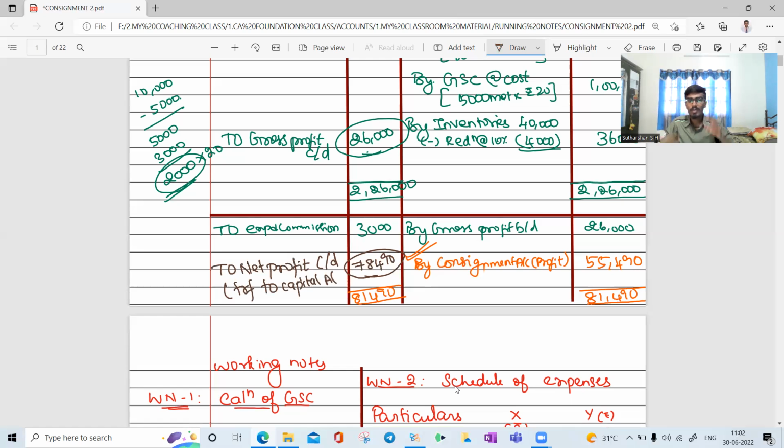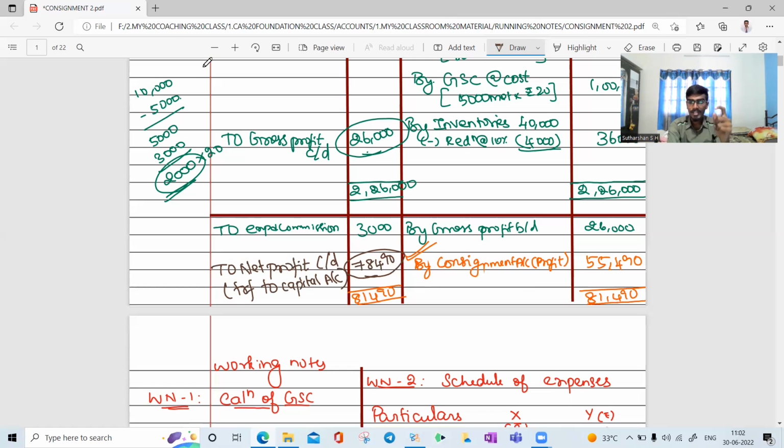Any net profit should be transferred to the capital account and added to the capital account, and if it is a net loss, it should be subtracted from the capital account. Okay, with this we completed our practical question 1.